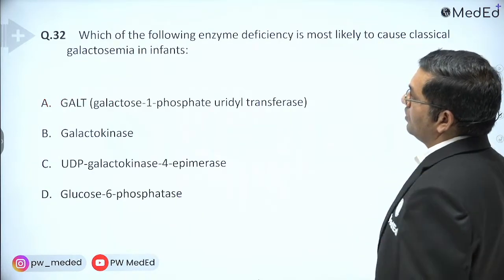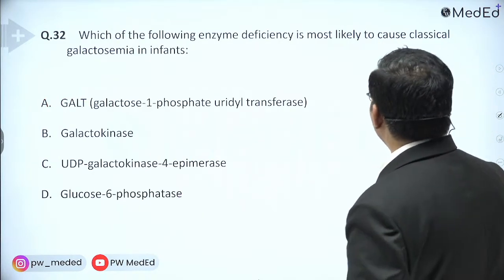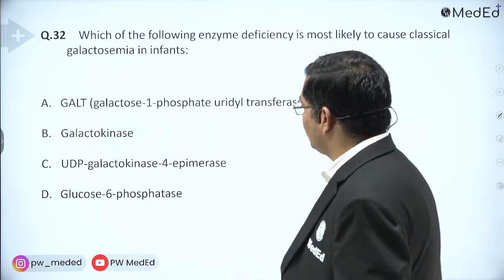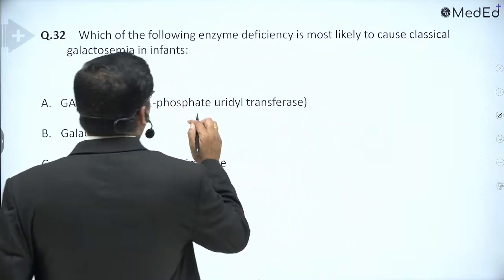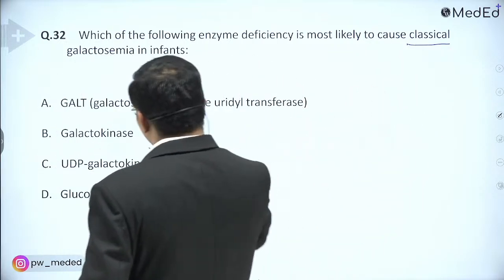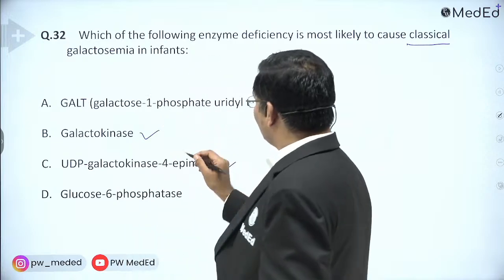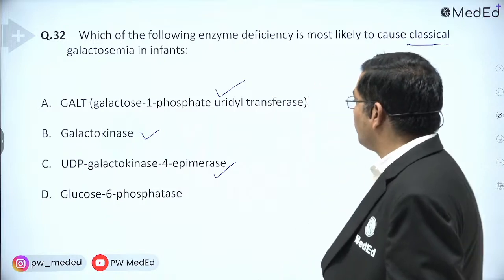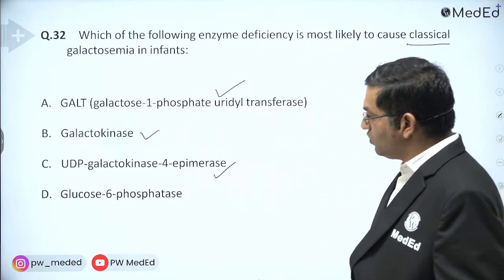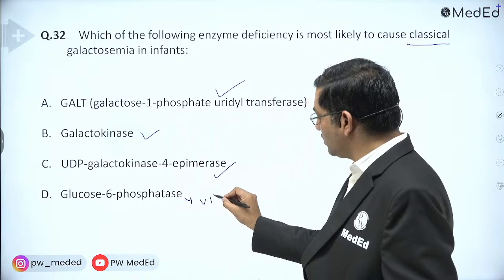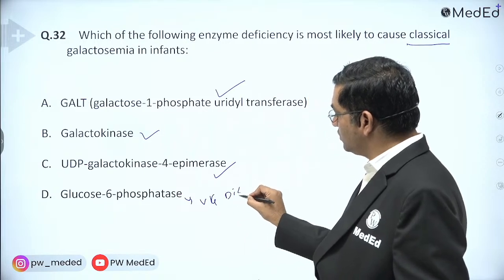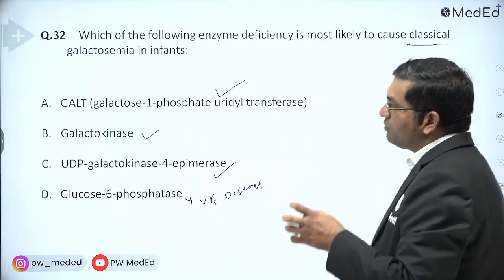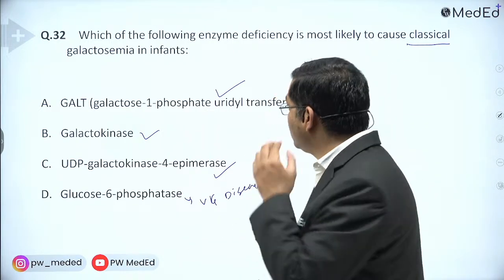Which of the following enzyme deficiencies is most likely to cause classical galactosemia in an infant? See, there are other causes of galactosemia also, but classical galactosemia is due to the defect of GALT, galactose 1-phosphate uridyl transferase. Glucose 6-phosphatase is deficient in von Gierke's disease. So galactose 1-phosphate uridyl transferase is defective in galactosemia.